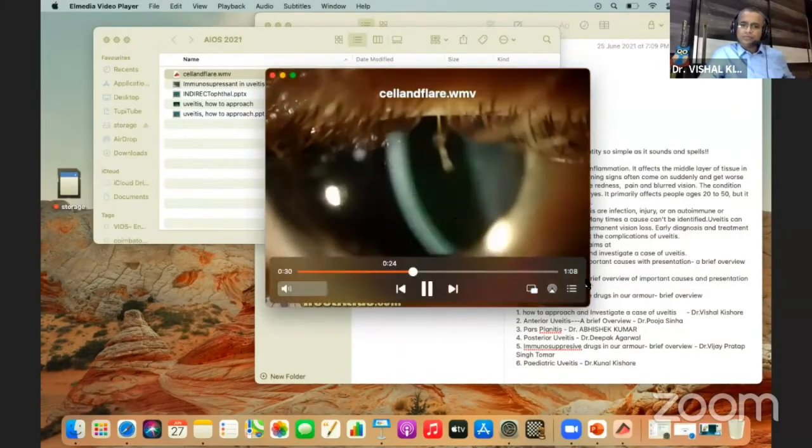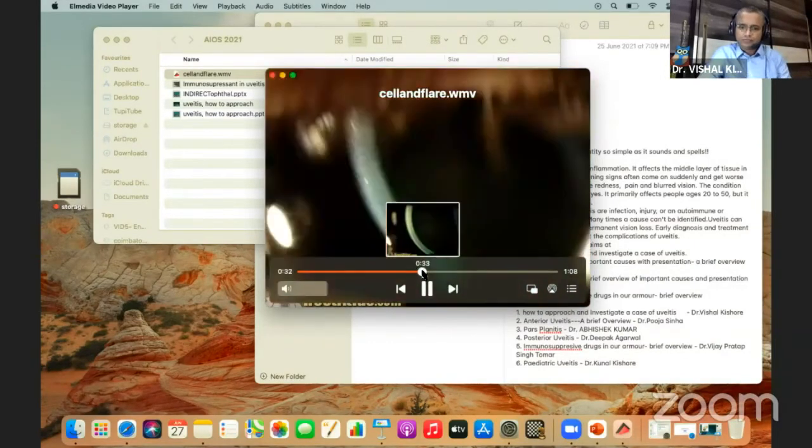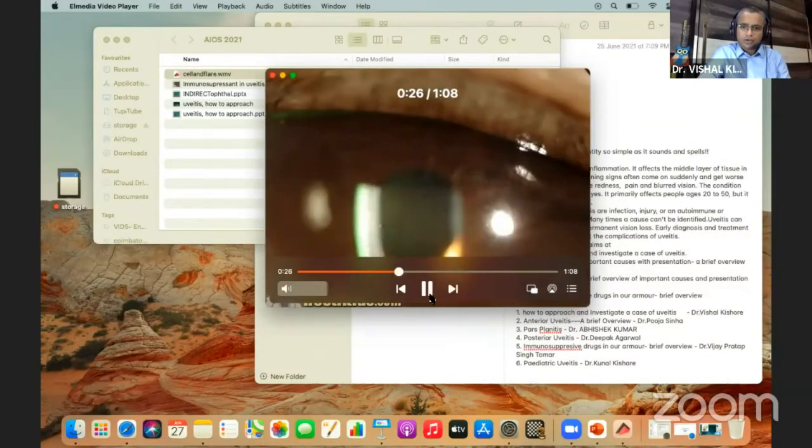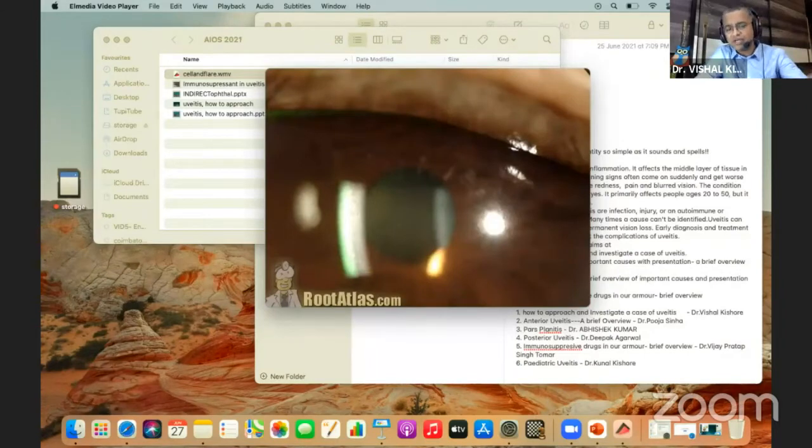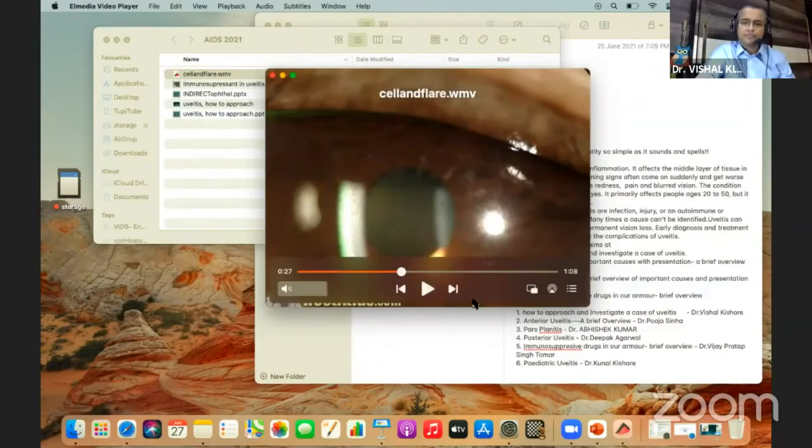What I was saying, when you're seeing these cells and flare, you have to have the maximum magnification and then decrease the slit beam size. You place the beam at 45 degrees, so that one illumination falls on the left side of the pupillary margin and on the anterior corneal surface, and the other falls on the right-hand side. In between, where you can see the beam, you can see the flare and cells, which are easily visible.